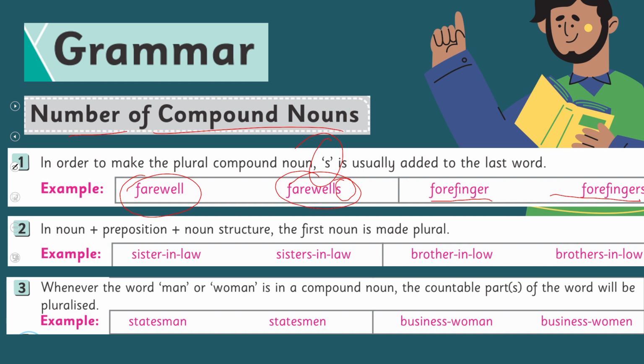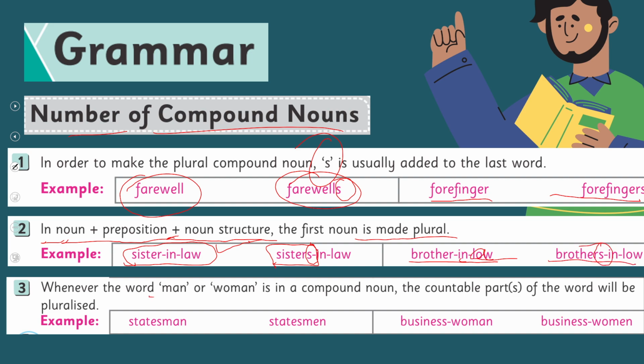Number 2, in a noun plus preposition plus noun structure, the first noun is made plural. Only the first noun. Sister-in-law, for example, this compound noun, which is also a hyphenated compound noun, will be sisters-in-law. You don't add s at the end, rather you add s with the first noun. So now brother-in-law here will be brothers-in-law.